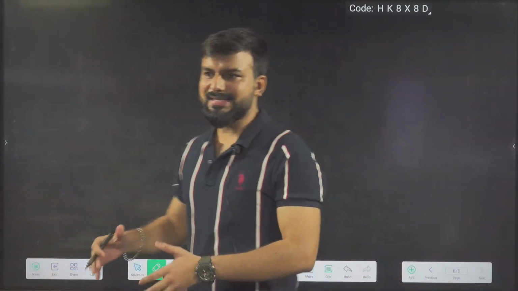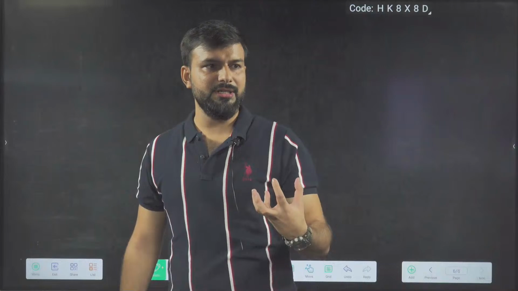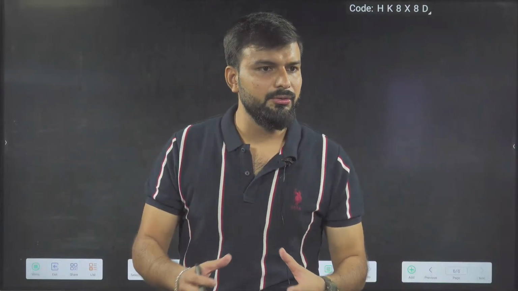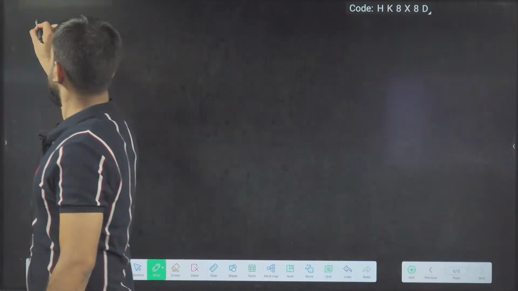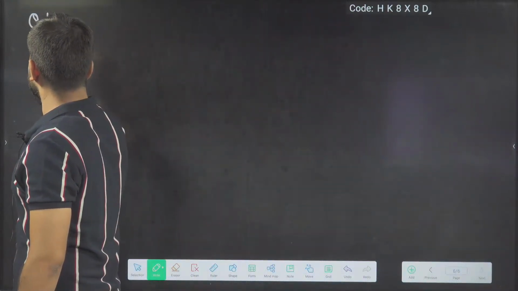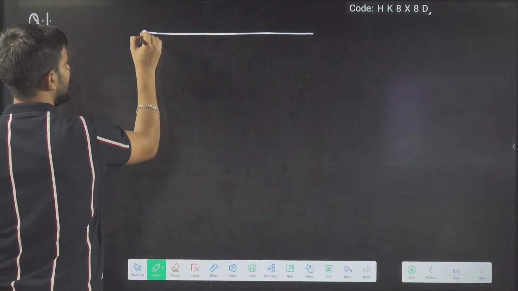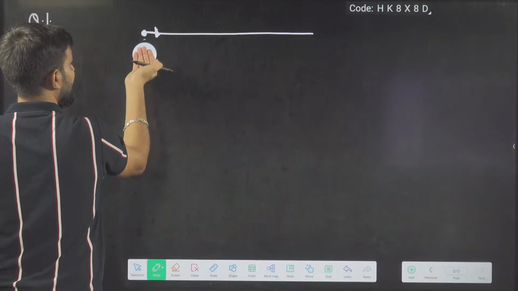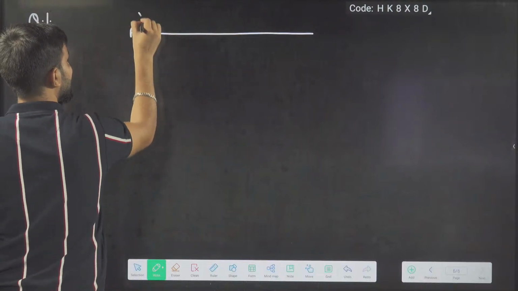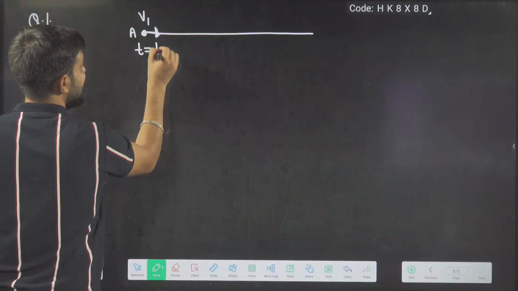It is an extended version of the topics that we have studied today. If you are having a little bit of confusion, then watch the video again, and automatically your confusion will be cleared. Question number 1, again very easy. The object is moving from A to B. At point A, it is moving with V1, and the time here is T1.